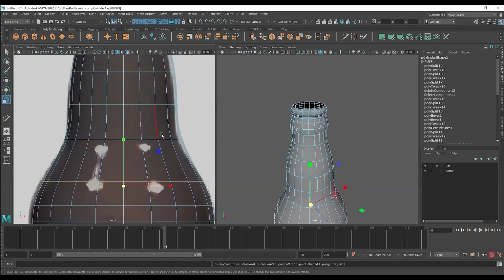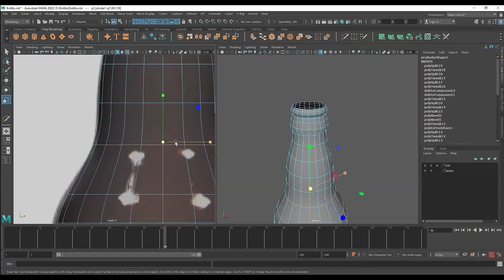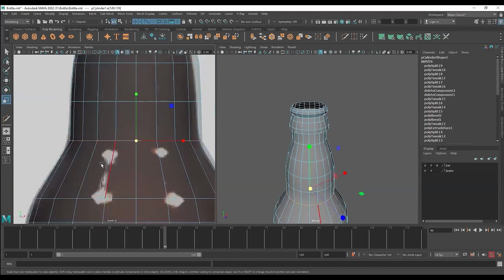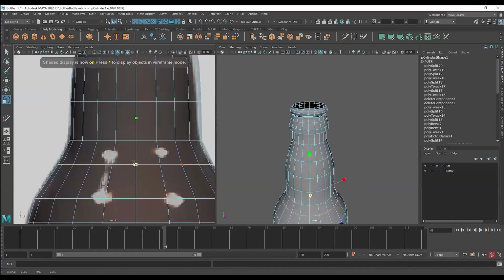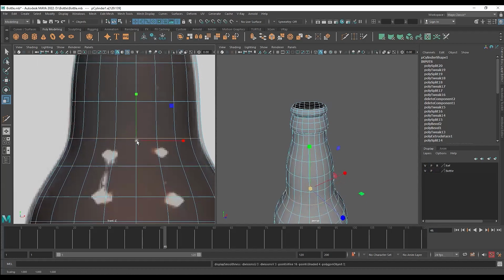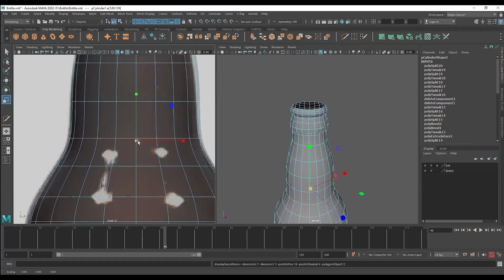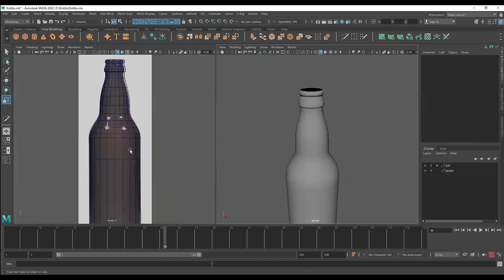But now there is one more issue. This one is becoming too straight. See, it should actually be like this. It's not maintaining that shape. Again, we have less amount of edges. So I'm going to add another edge over here. Scale that down. And now you can see the shape is better. I'm going to slightly scale it in. And now you can see it's maintaining it much better. Okay. So now we're getting a proper look.